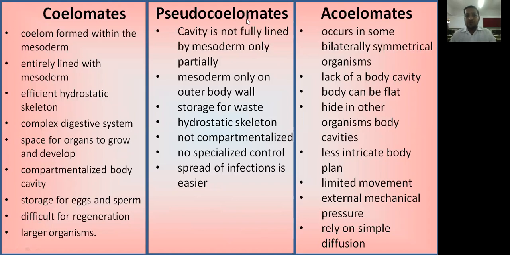Now the pseudocoelomates: the cavity is not fully lined with mesoderm, only a partial part of the coelomic cavity is lined with mesoderm, present only on the outer body wall. They have specific storage for waste products. A hydrostatic skeleton is also present, but compartmentalization of the body is not seen.